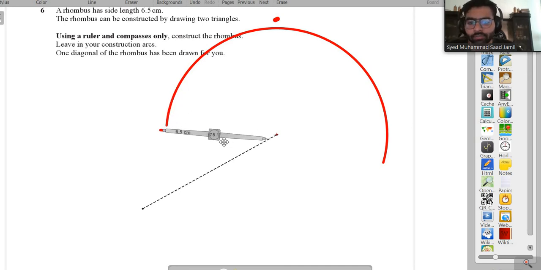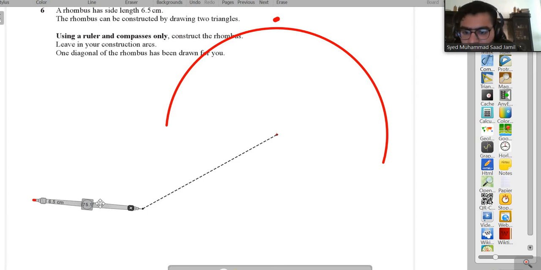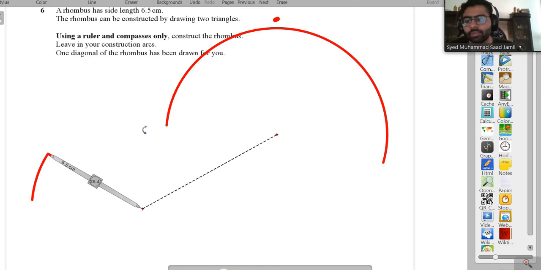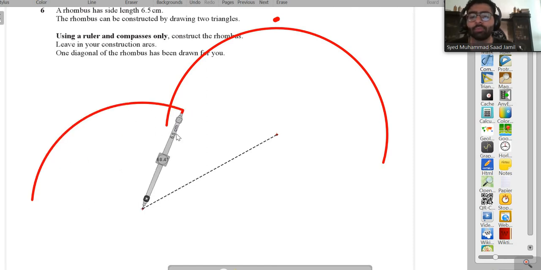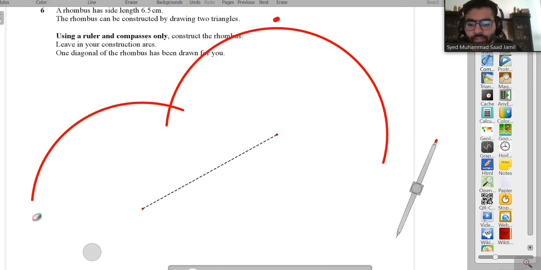Now again we will take this compass over here as well, and from this side we will make another arc, which is going to be like this. So now we know the point where the 2 lines intersect with one another. Okay, just for clarity, let me just erase a bit of it so that there are no confusions.